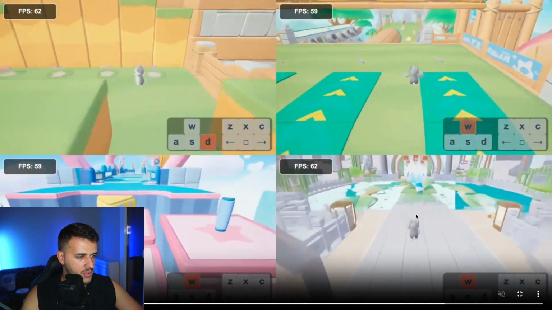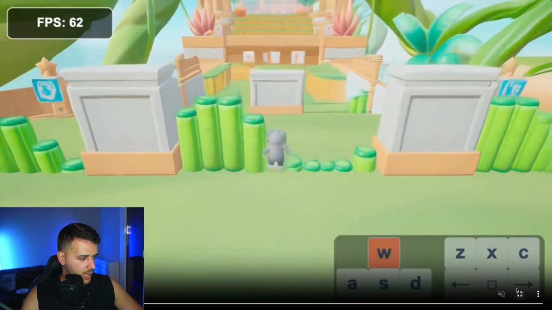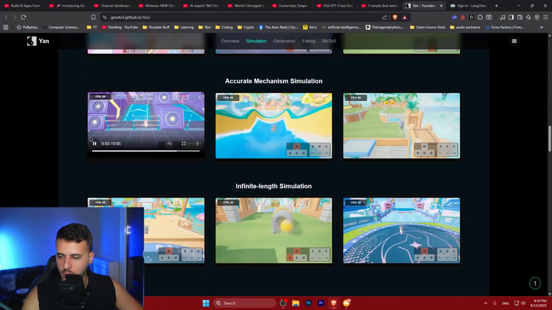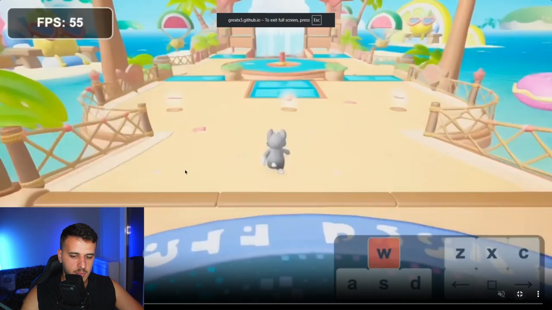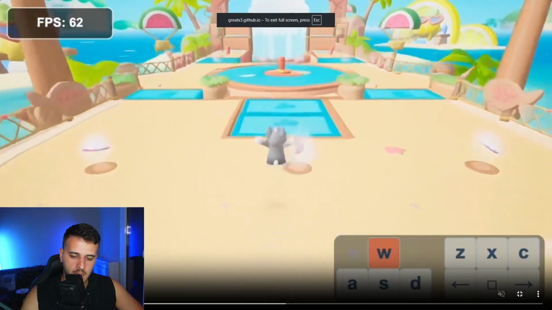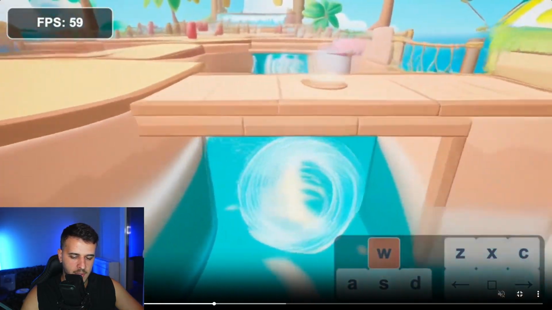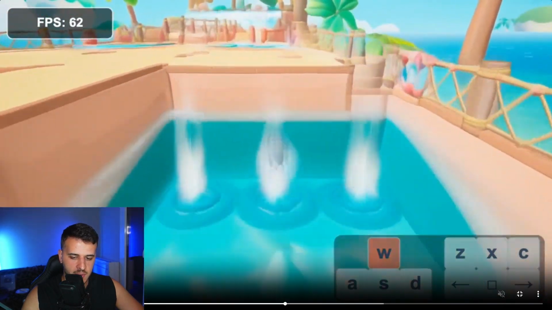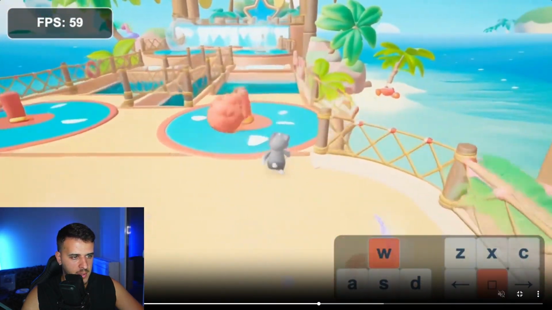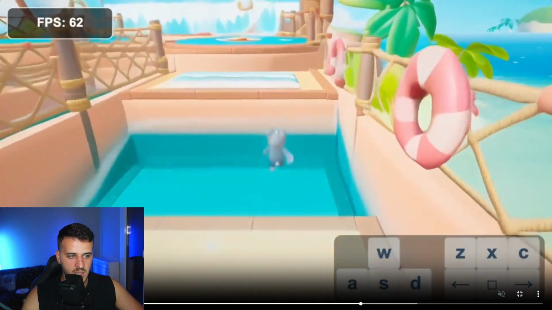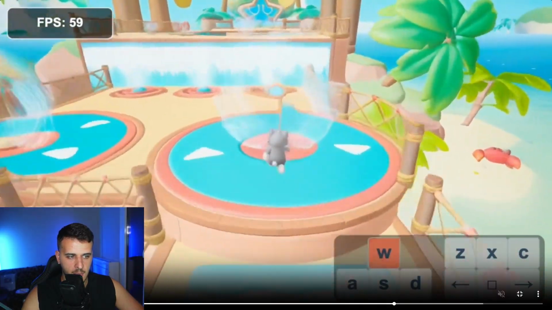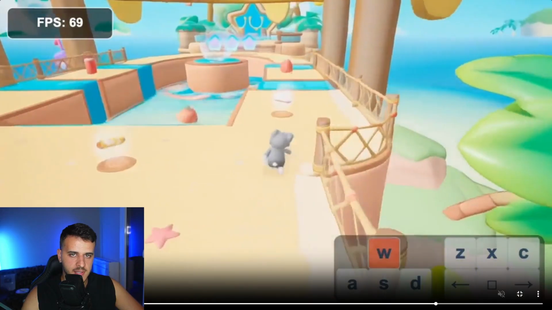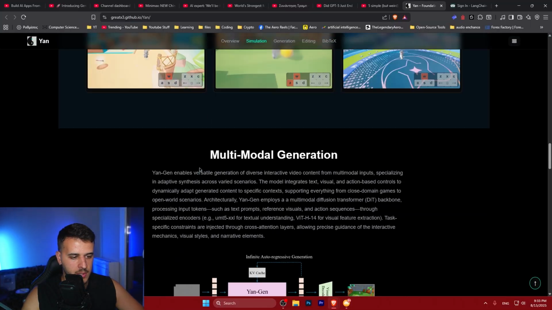We can see that the denoise process is not perfect. I don't know if they have recorded it with good quality, but it's pretty amazing, and it has a lot of other capabilities that they have not covered yet. We see a 30-second clip here. We can see it's understanding the physics. It's amazing. Pretty great. You see a little bit of hallucinations in some cases, a little bit of lag in some other cases, but this is pretty insane.